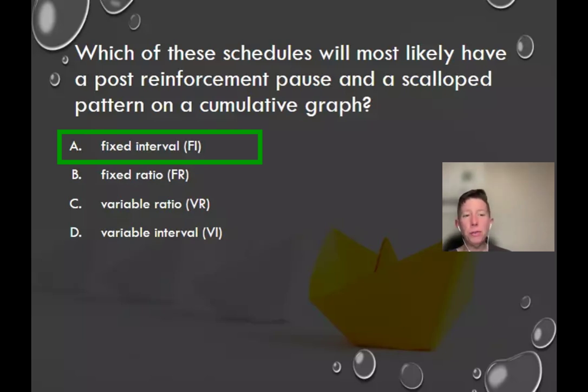So a fixed interval provides reinforcement for the first response following a fixed duration of time. And we have this post-reinforcement pause, which means right after potential reinforcement is received, there's a pause in responding. And then we have some responding, but usually not a lot. And then suddenly you see a significant acceleration towards the end of the interval.